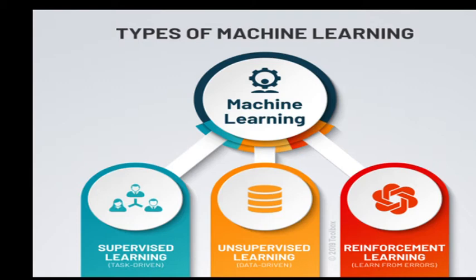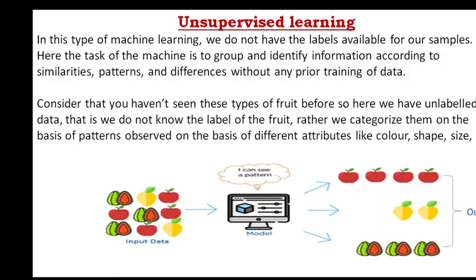Here we are going to learn unsupervised learning and reinforcement learning. In the previous video, we have learned about supervised learning. Now continuing to the session, unsupervised learning. Here in this type of machine learning, we do not have the labels available for our samples. Here the task of the machine is to group and identify information according to similarities, patterns and differences without any